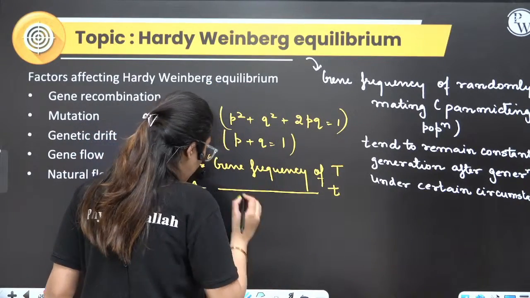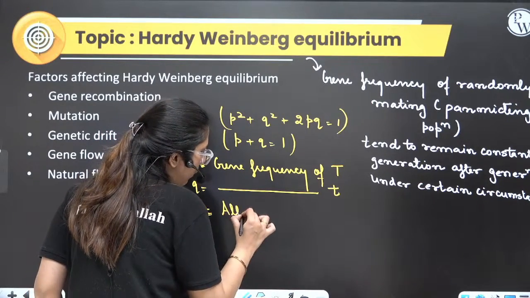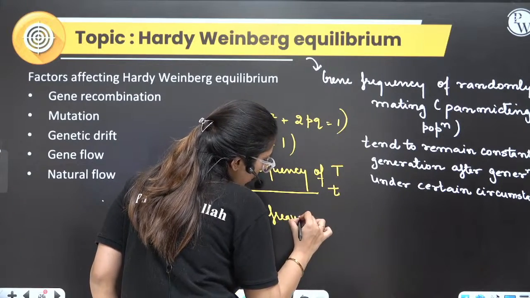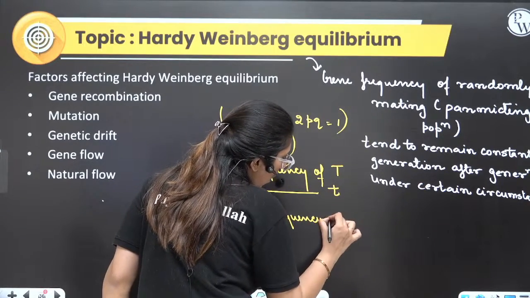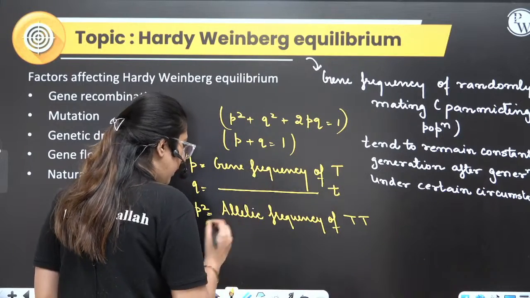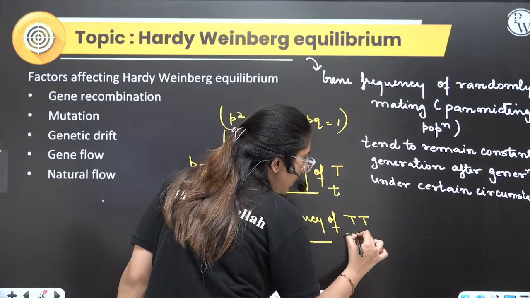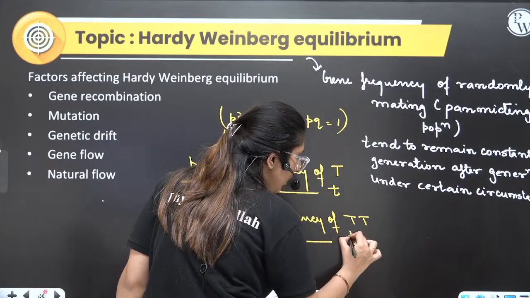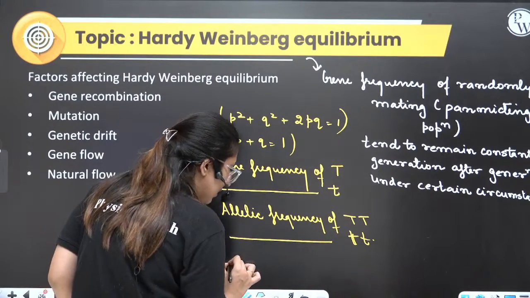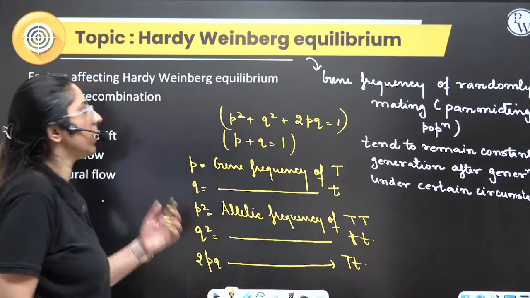Now the second thing is, they said, what is p square? P square is allelic frequency of, let's say, capital T. That is homozygous dominant. Q square is allelic frequency of small t. And what is 2pq? This is the frequency of capital T, small t, heterozygotes. This is what they said.